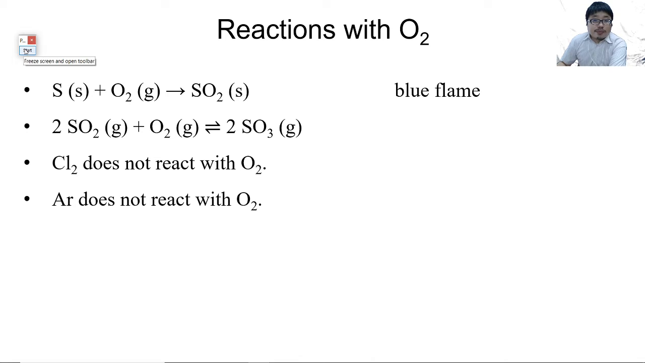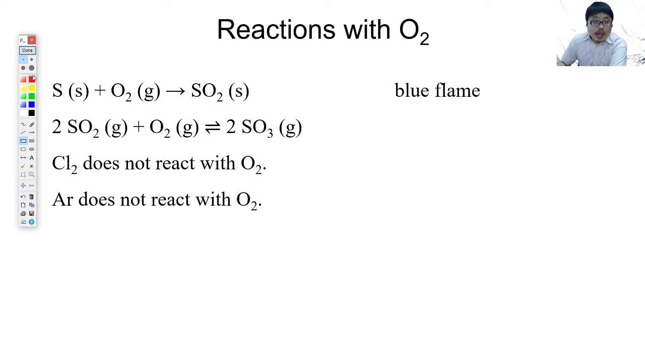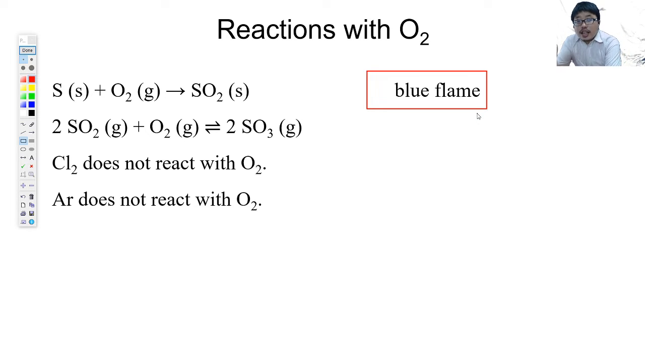Okay, now for sulfur, so we have talked about 5 elements, we're going to talk about the 6th element. Sulfur can react with oxygen to form sulfur dioxide. You have learned that in chapter 8, the contact process. Then sulfur dioxide can react with oxygen to form sulfur trioxide. Okay, please remember it can go one step further, and that step is an equilibrium process. Chlorine and argon do not react with oxygen.